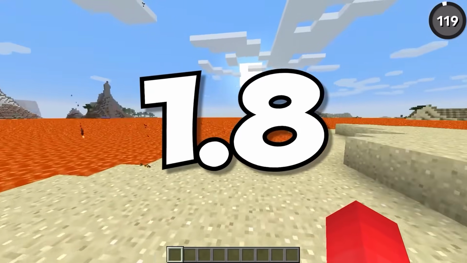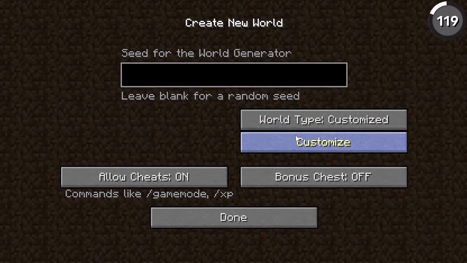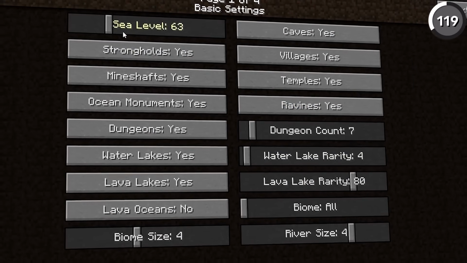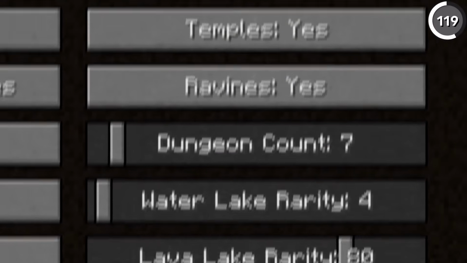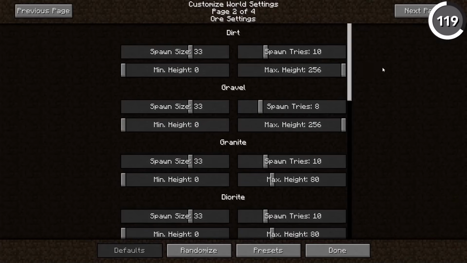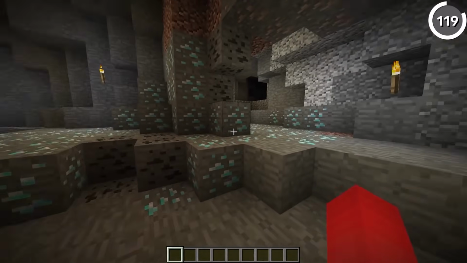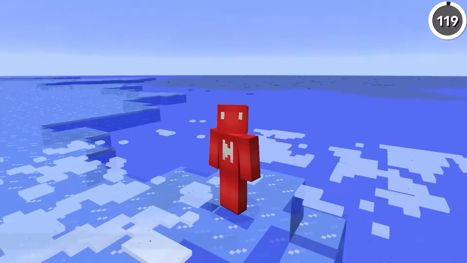From version 1.8 to 1.13 of Minecraft, there existed a special option in the world building settings. Or should I say options, because when you clicked on this custom world builder menu, it allowed you to customize a whole bunch about your Minecraft world. Like the ability to change the sea level, the dungeon count, whether you had villages or not, and a whole bunch more. It makes a lot of sense for a sandbox game. Honestly, I'm surprised that it's been cut out entirely. But seeing the kind of horrors that you can generate with this world type, maybe that's for the best.